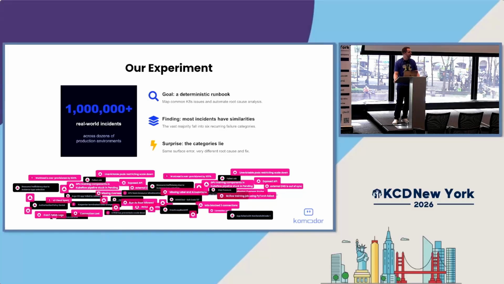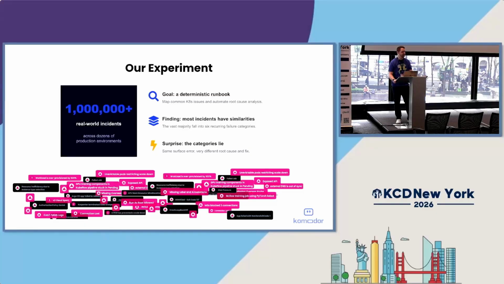We did this by taking 1 million different real-world incidents. Commodore, the company I work for, our whole mission is to help lower mean time to recovery. So we're working alongside companies all day long, of various sizes and various industries, to remediate their issues.